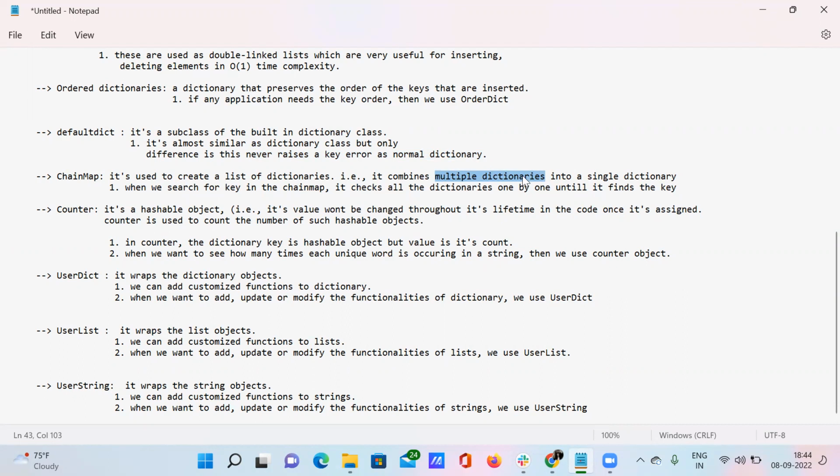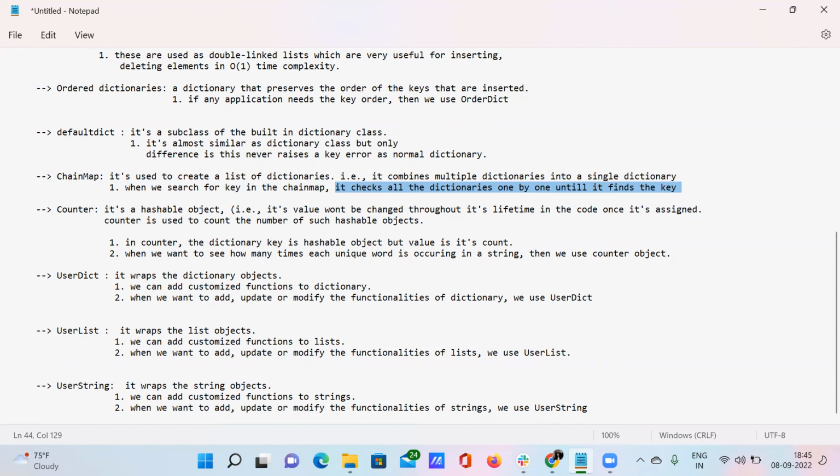And what we can do is combine all those dictionaries 1, 2, 3, and so on into a single dictionary. Okay, when we search for a key, when do we use this chain map? When we search for a key in the chain map, I'm just explaining the property of this chain map, it usually checks all the dictionaries one by one until it finds the key. Okay, this will be the property of this chain map. I'll explain it with the help of a real code example.